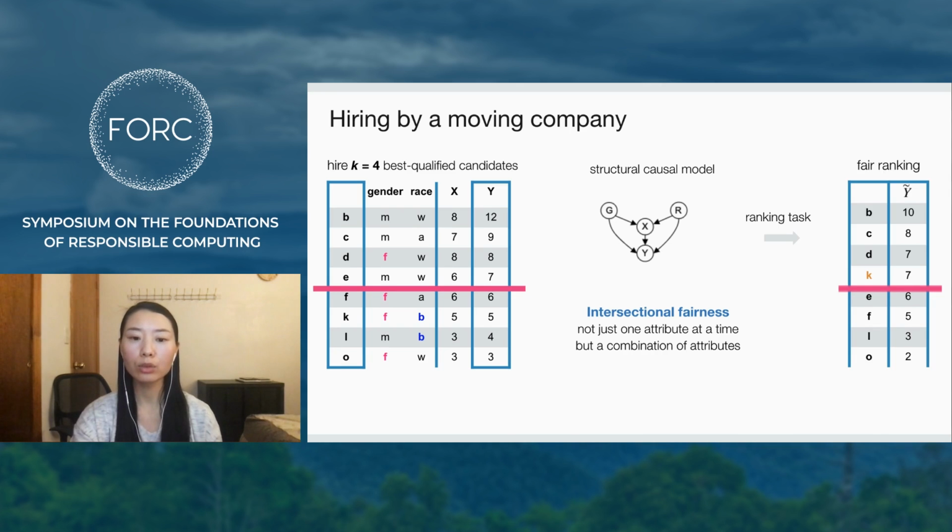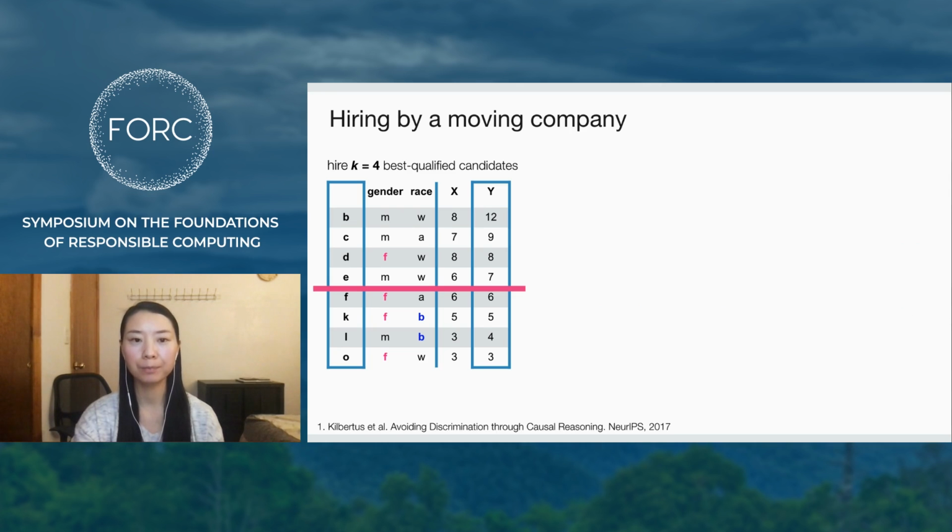We use the causal model to compute counterfactual scores Y tilde, the scores everyone would have under one specific combination of the sensitive attributes, gender and race in our example. We then rank the candidates based on these counterfactual scores to produce a ranking that would satisfy a causal and intersectional definition of fairness. The causal model can encode direct and indirect discrimination, which are shown in red in the DAG.